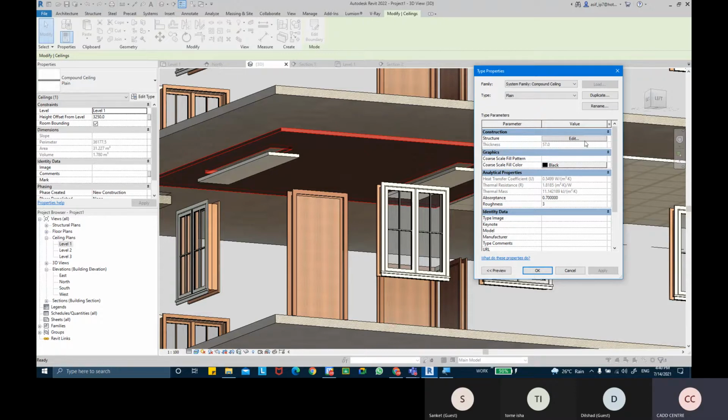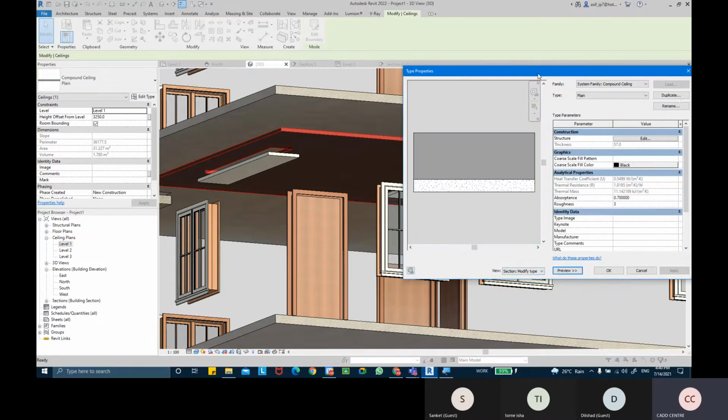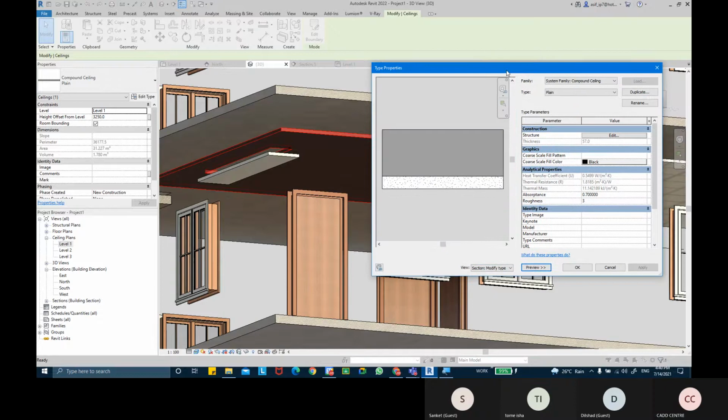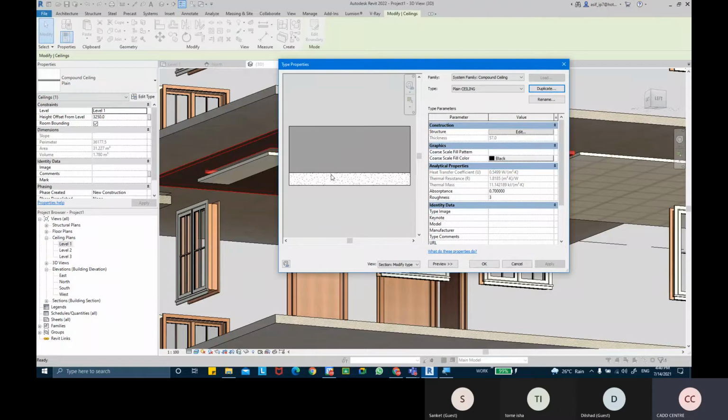Okay, so I'm going to click on duplicate first before I make any changes to the type parameters. I'm going to call this plain ceiling. Right.